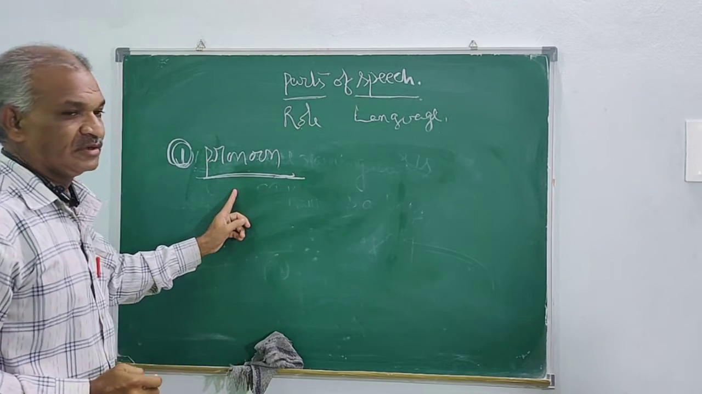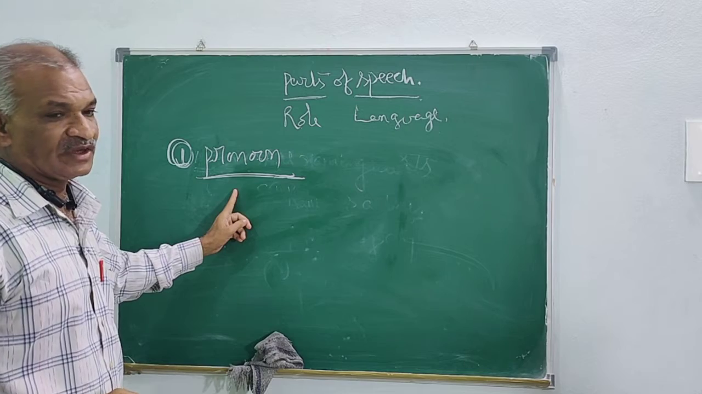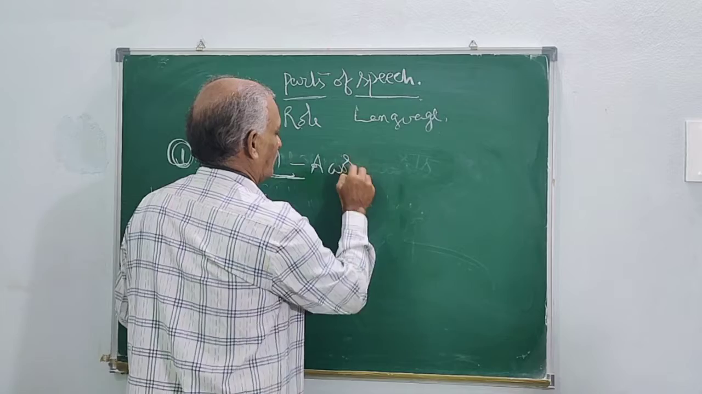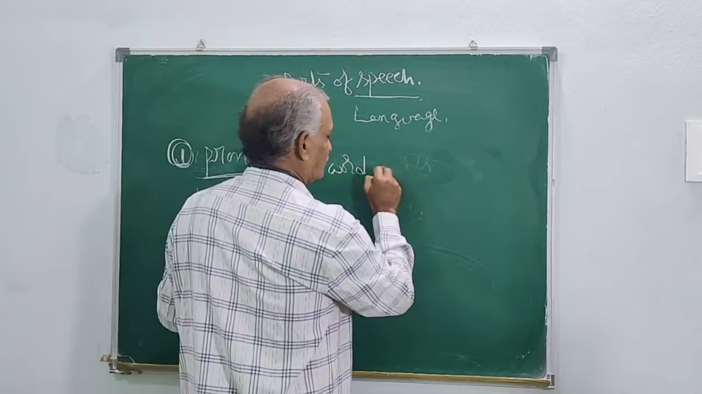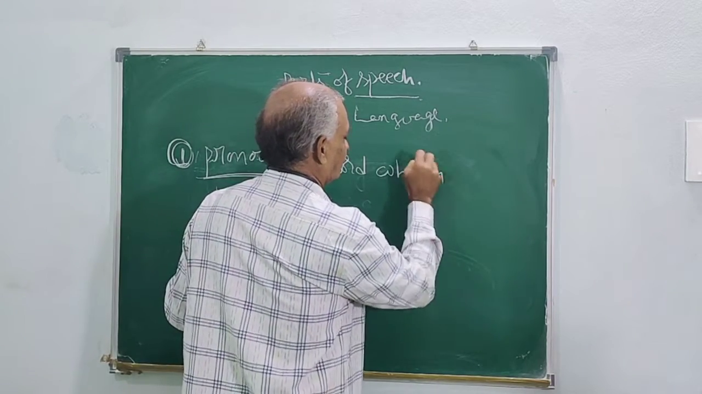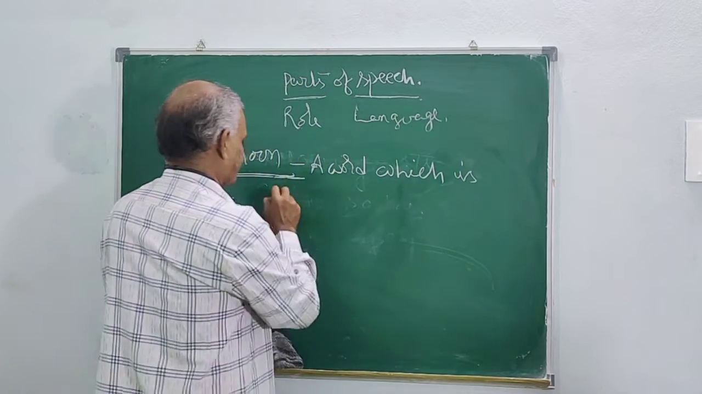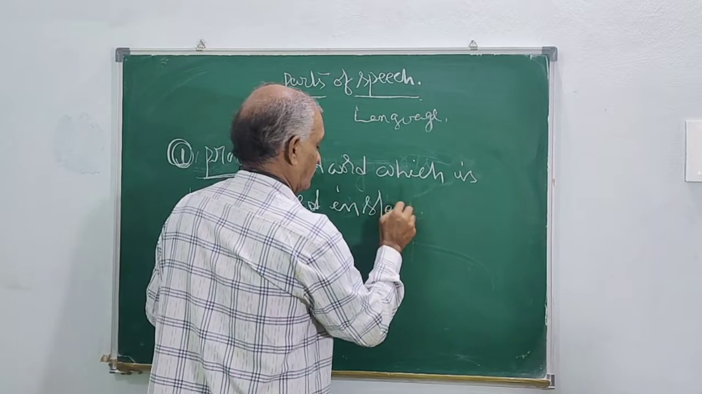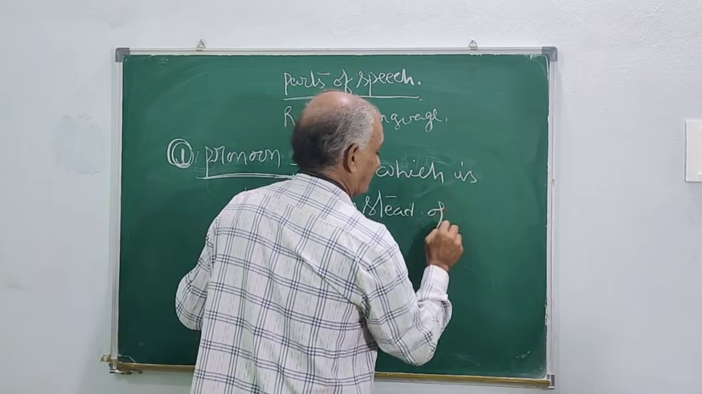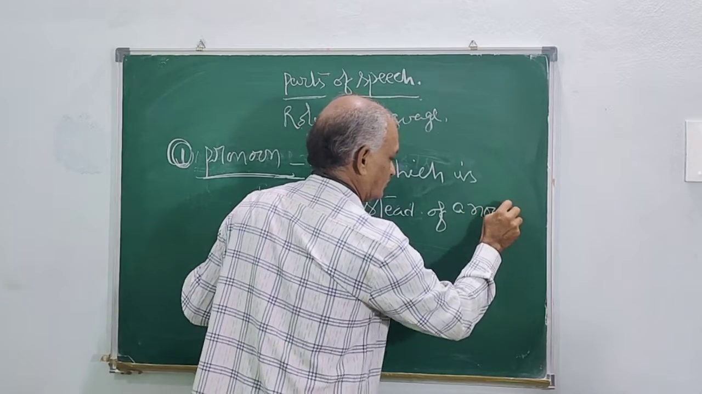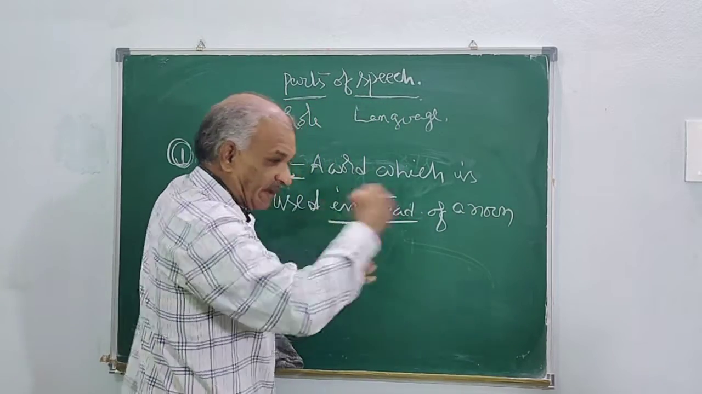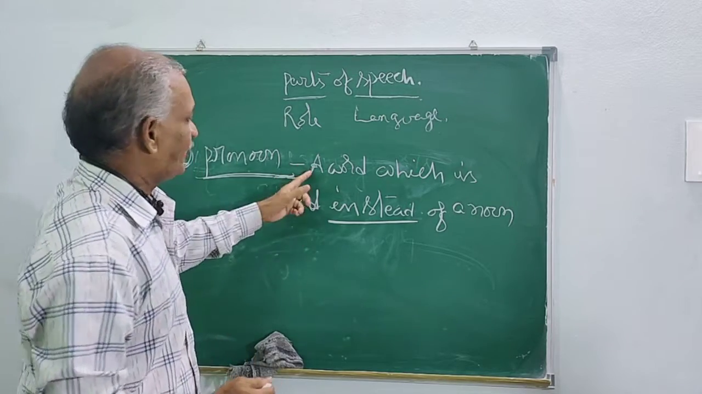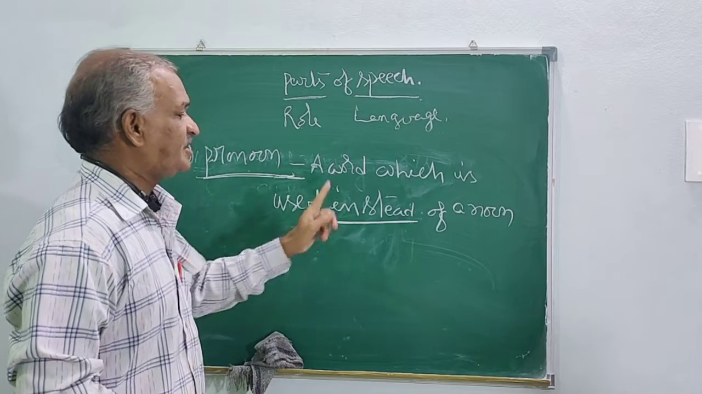The definition of pronoun is that a word which is used instead of a noun. Instead means in place of. Instead means what? In place of. So a pronoun is a word which is used instead of a noun.